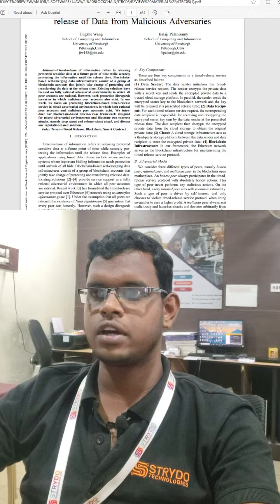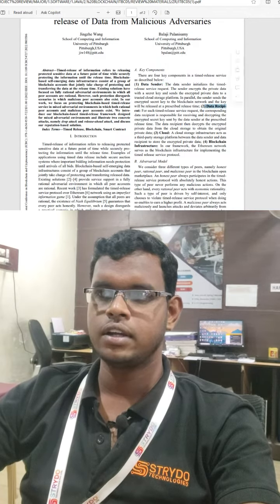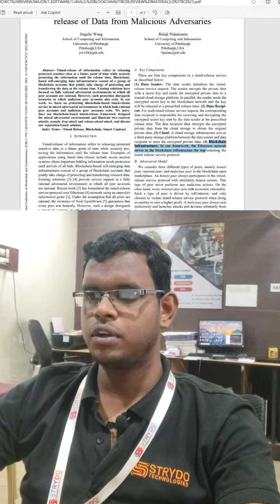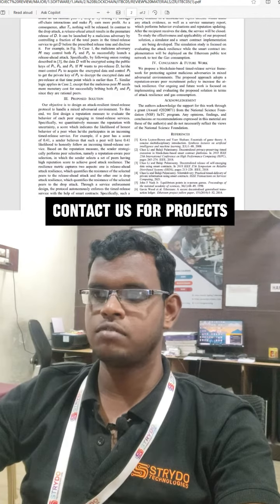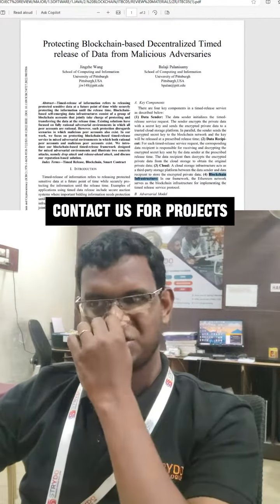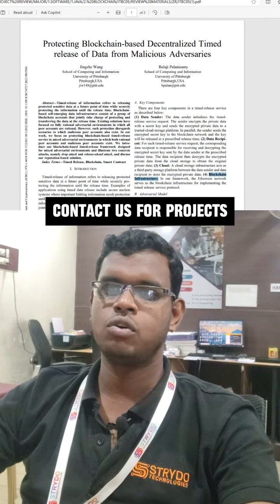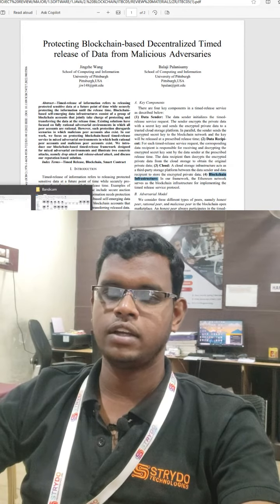And what are all the modules in this process: data center, data recipient, cloud, and then blockchain infrastructure. These are the four modules that can be there. So in this way, we are going to go for that particular title with the project.